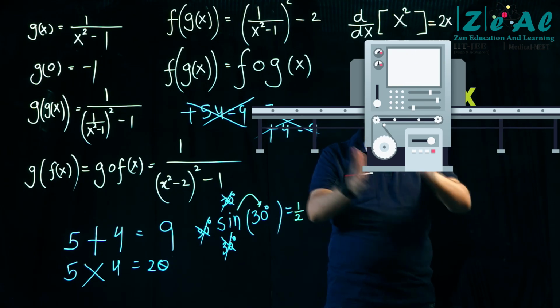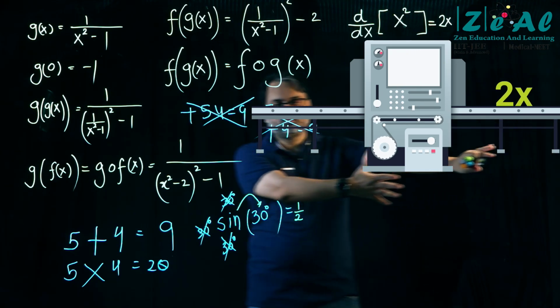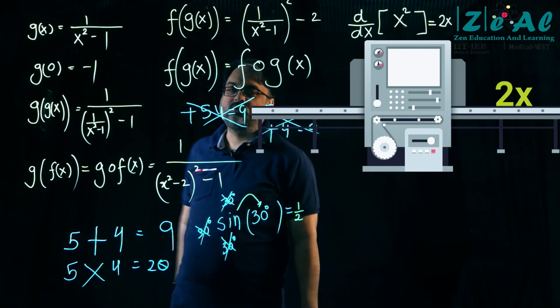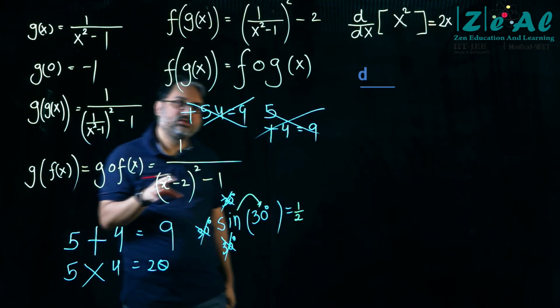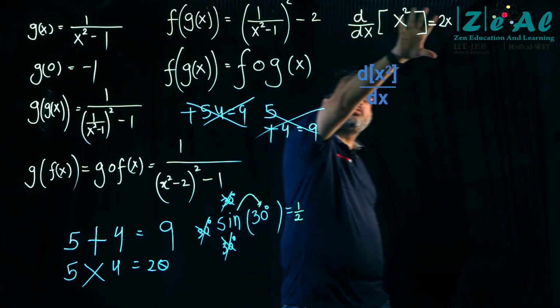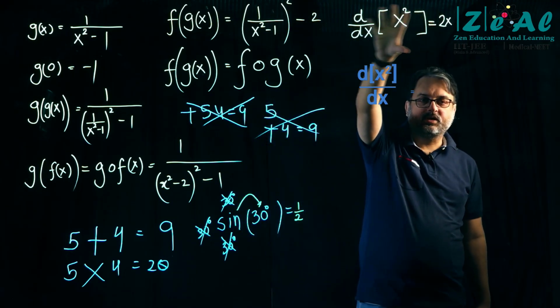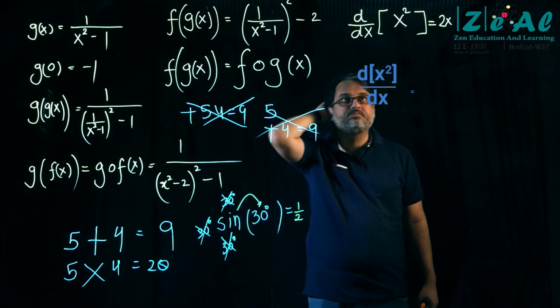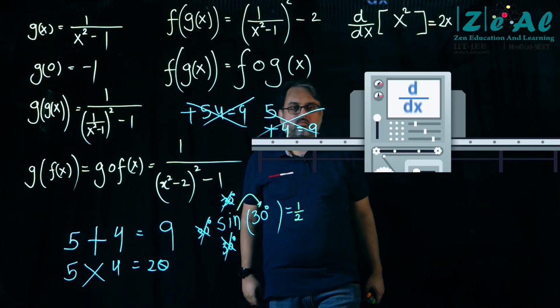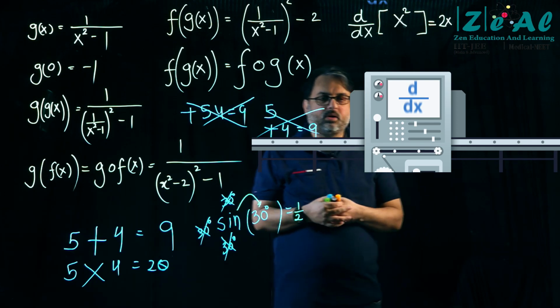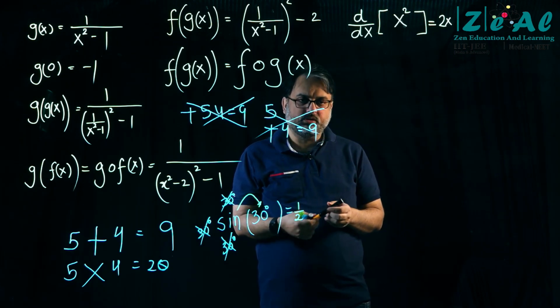The operator operates, and you get 2x. Right? This is how you should visualize this guy. Now, नहीं अब बंद कर दो, इसको close कर दो. हाँ, thank you.